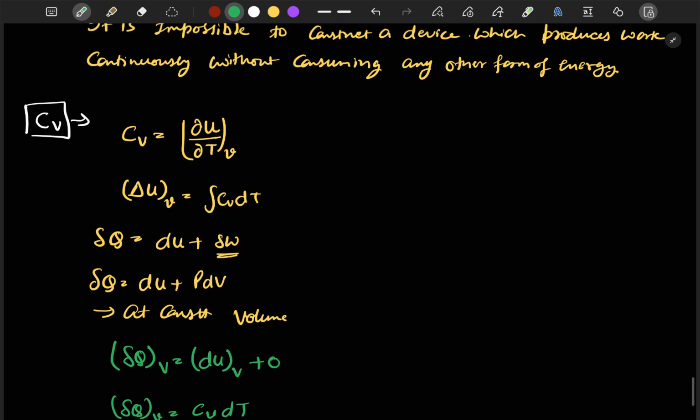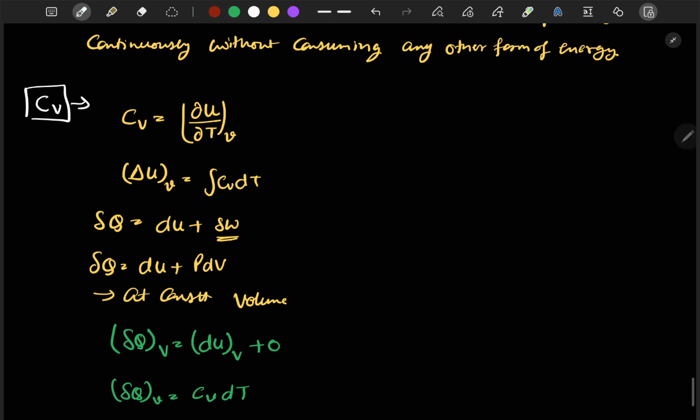Okay, now we will also discuss CP. But before CP, let's first discuss what enthalpy is. Enthalpy is defined as the sum of internal energy plus pressure into specific volume.